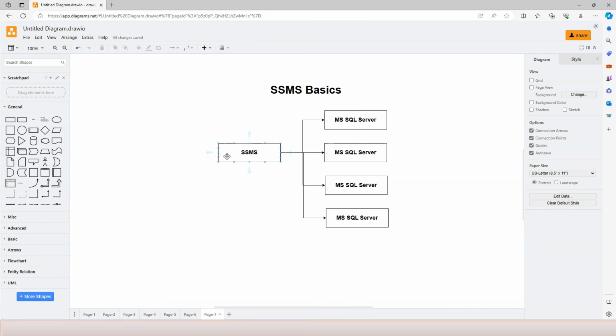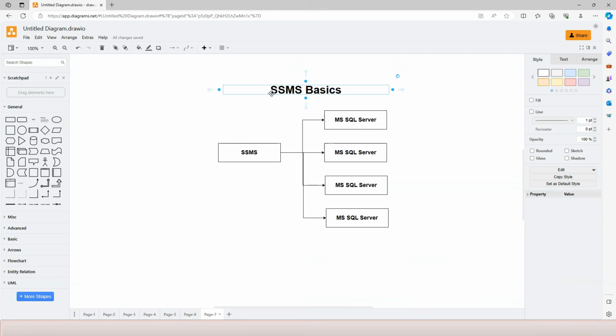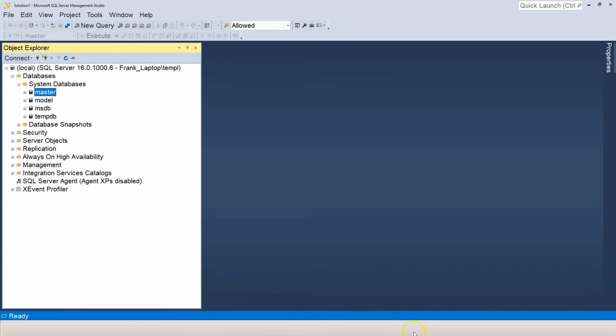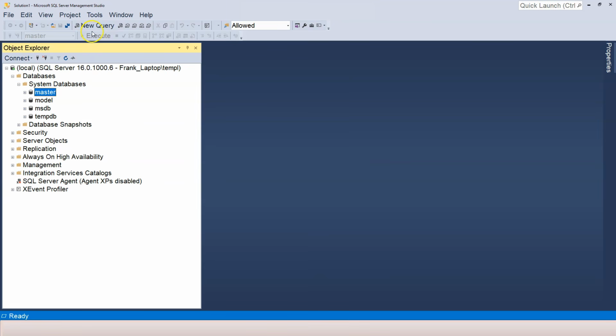In the previous video, we used SQL Server Management Studio to connect to different databases. In this video, let's continue with SQL Server Management Studio basics. We are going to cover how to execute SQL statements. So let's go back to SQL Server Management Studio here. In order to execute SQL statements, we need to click on this button over here. You can also go to File, New, and then Query with Current Connection. But let's choose the basic one.